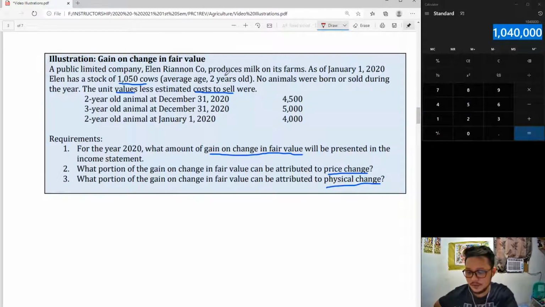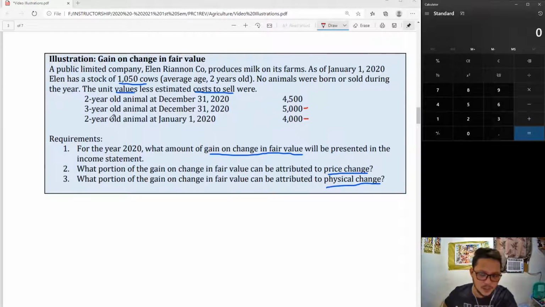2 years old, January 1, right? So, initially, our valuation is at 4,000 each. That's the January 1 carrying amount of your cattle, cows. However, on December 31, the 2-year-old animals will become 3 years old, right? So, from 4,000 each, it becomes 5,000.